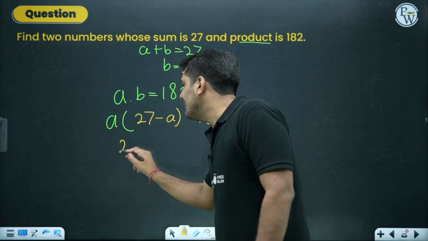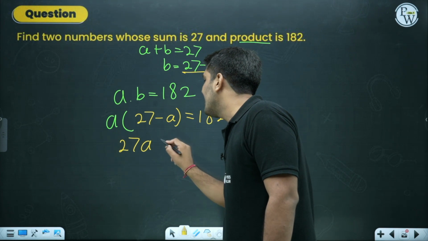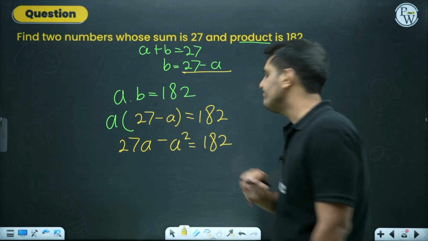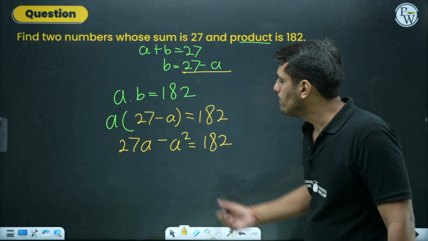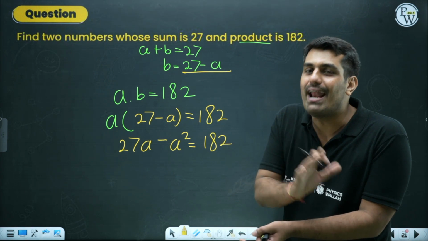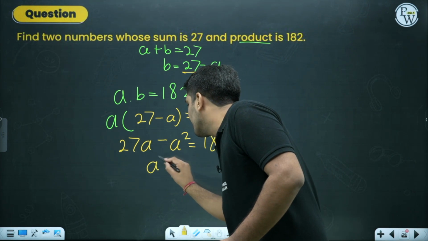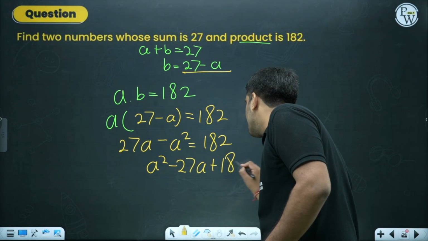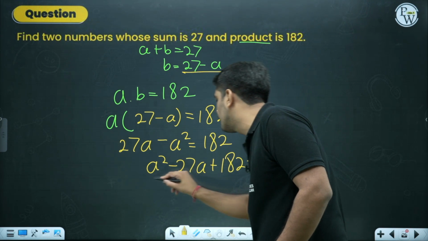Solving it, 27A minus A square equals 182. Fair enough. Taking this A square to the other side so as to make A square positive: A square minus 27A plus 182 equals 0. This is our final equation. This is our general form.